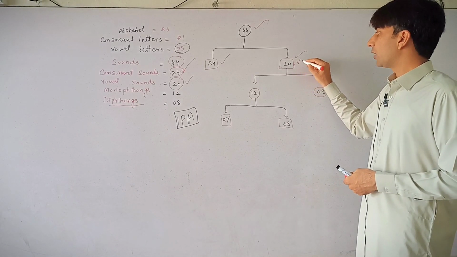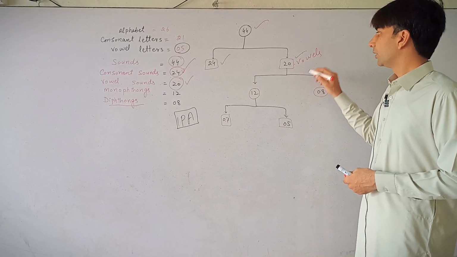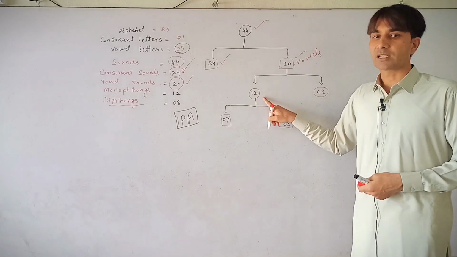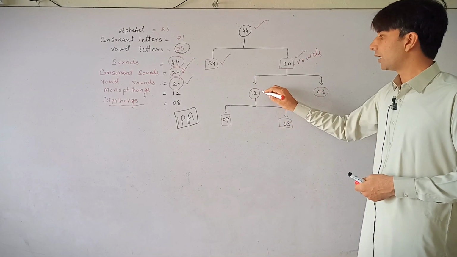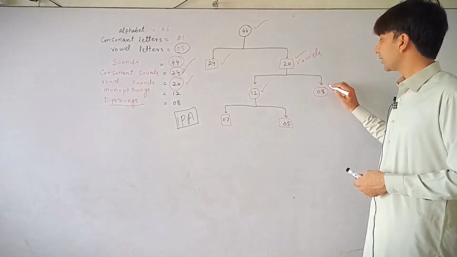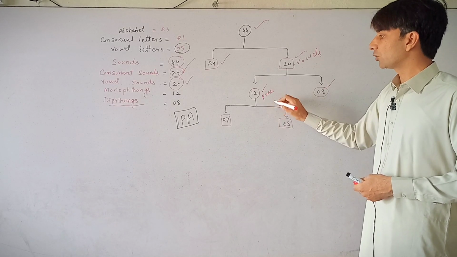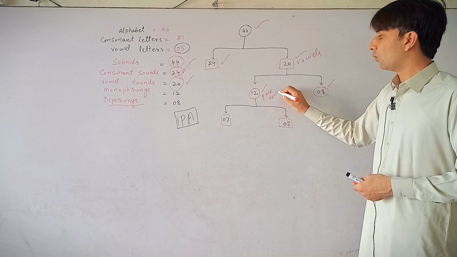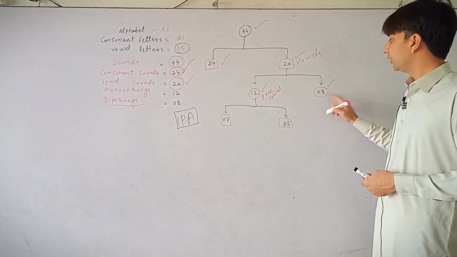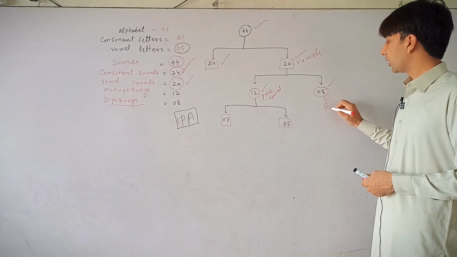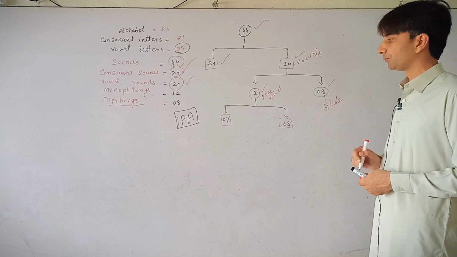These vowel sounds are classified into two groups. One is called monophthongs and the second one is called diphthongs. These monophthongs are also called pure vowel sounds, and these diphthongs are also called glides.